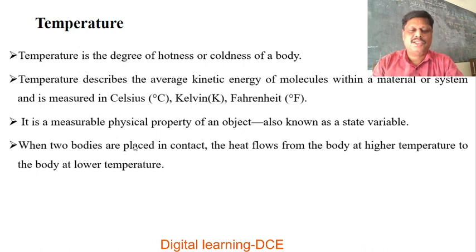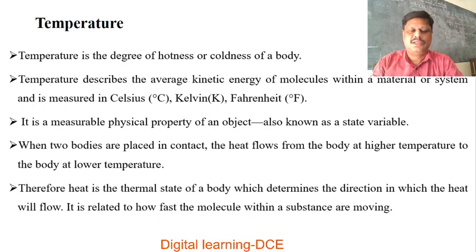When two bodies are placed in contact, heat flows from the body at higher temperature to the body at lower temperature. So heat always flows from a body at higher temperature to a body at lower temperature.